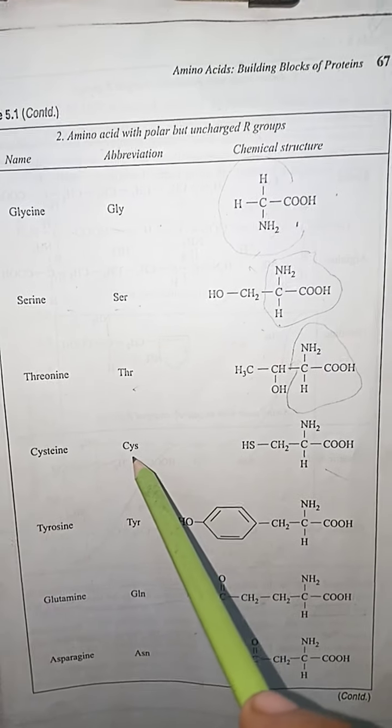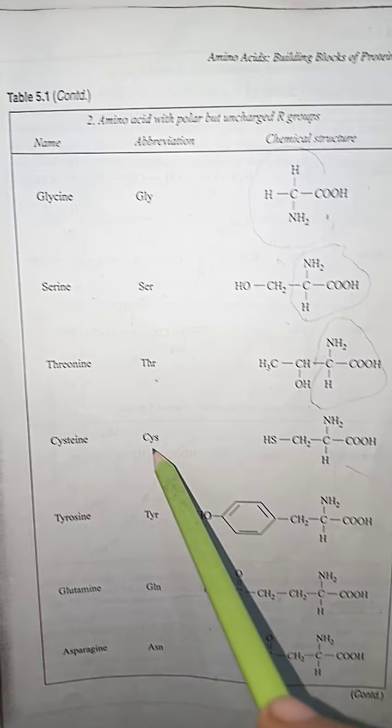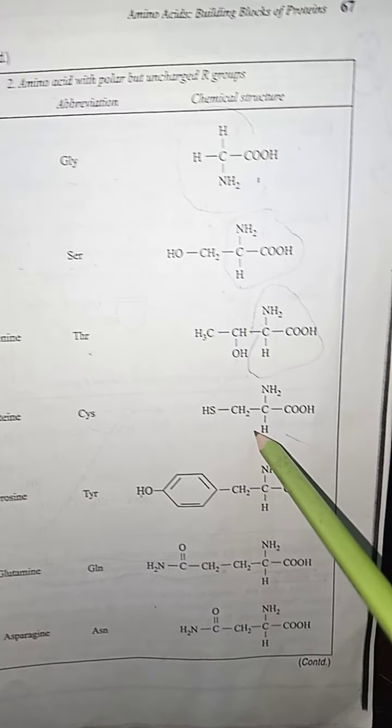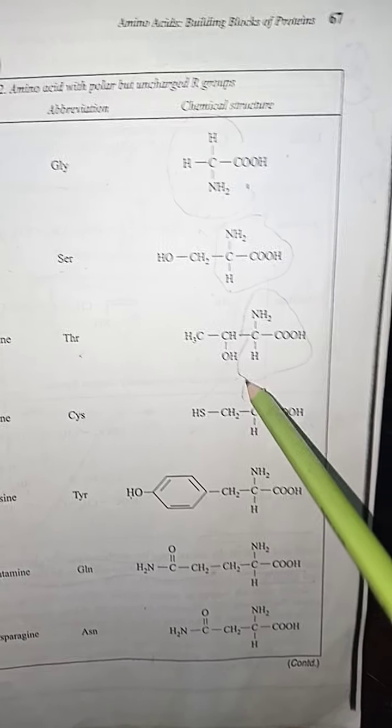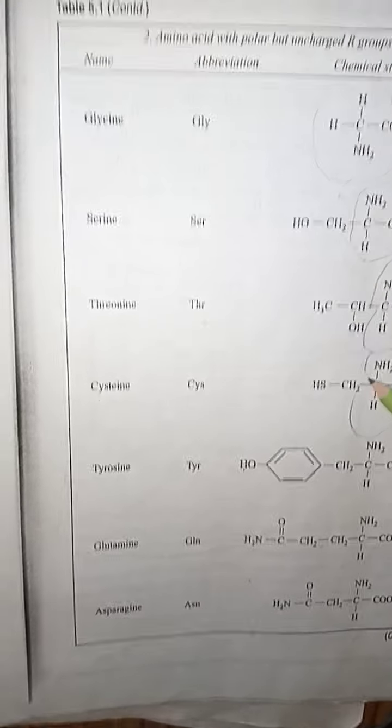After that, there is the cysteine. The abbreviation of cysteine is, as you are watching here, capital CYS, and the chemical formula indicates what? It indicates HS, methyl group, and here is again the basic group.